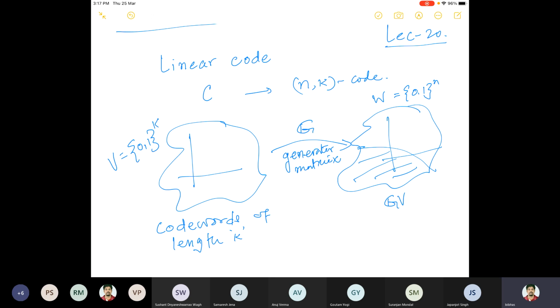Other way means, if the weight is smaller than d min, then it implies that R into H transpose is not in the range space of our code word, or is not a code word? And what I'm asking: if R into H transpose is not zero, then will it imply that weight is smaller than d min?